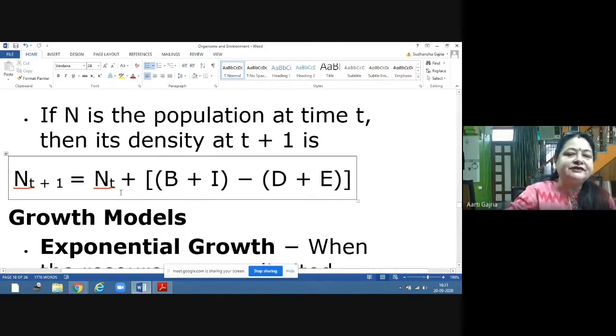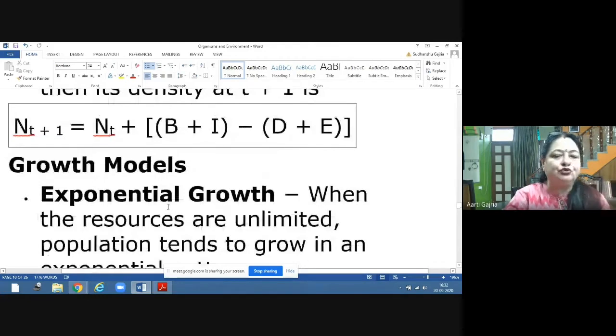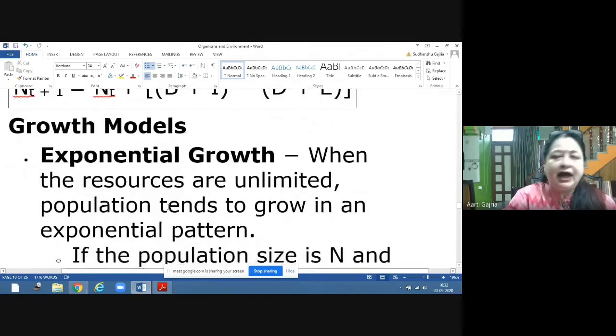So this is the population density at t plus 1. Clear? So the changes in the population take place by natality, mortality, immigration and emigration. Now we will see what the growth models are. The growth models are of 2 types: exponential and logistic.